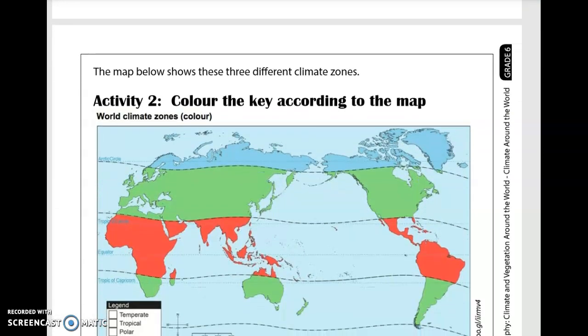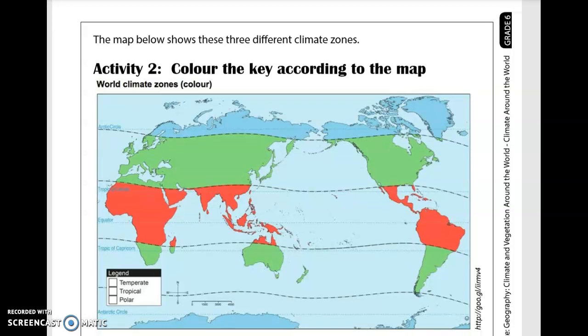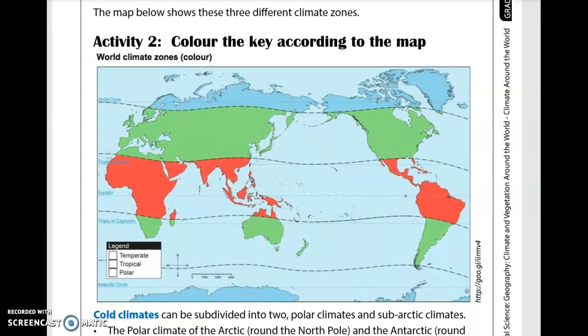So the video clip is done now. The lady did talk a bit fast, but I think you have an idea of where every zone is. So if we look at the following map, you're not going to color the map. It has been colored for you.